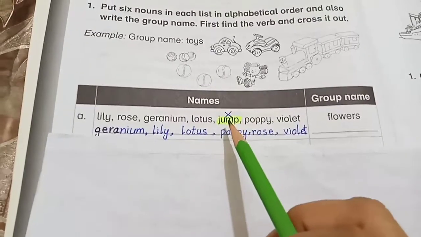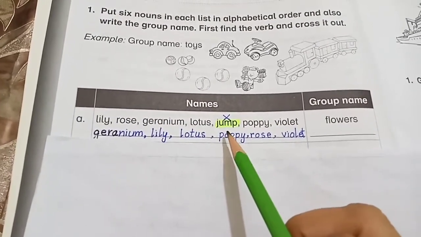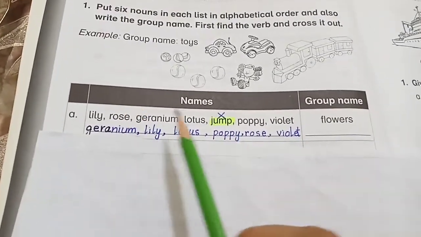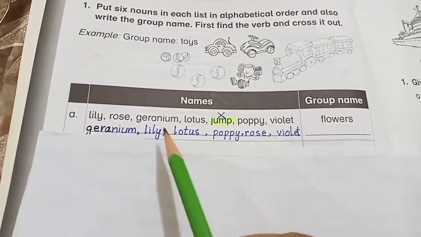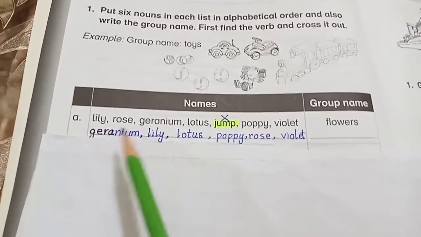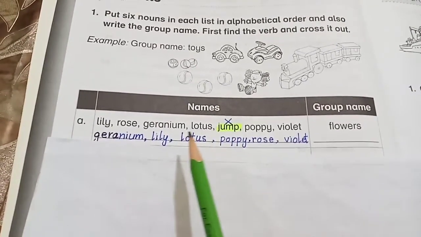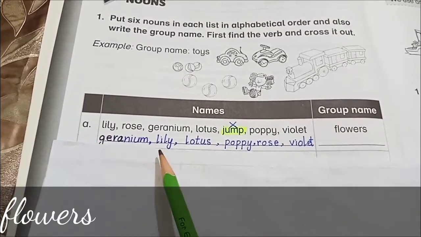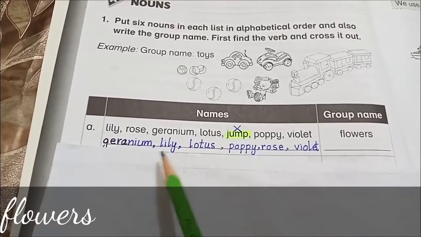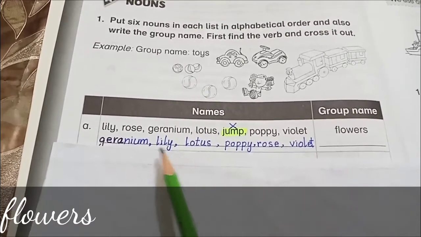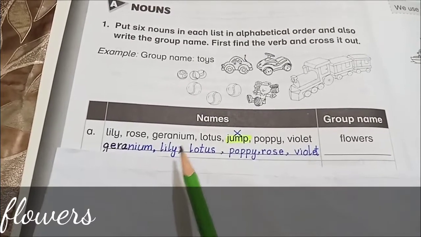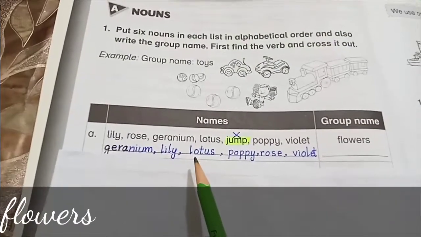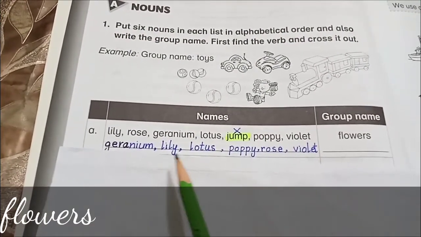Jump mean chalang lagana. So this is not a noun, it is a verb. First of all, you have to cross it out and I have also highlighted these words which are verb here so that you can clearly look at that words. Then we have to list all that words in alphabetical way. You can look here that all the words which are present here, we will start from the geranium, then comes lily, then comes lotus.